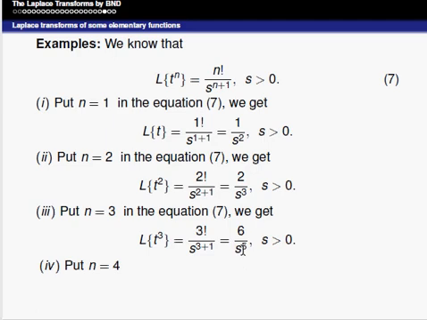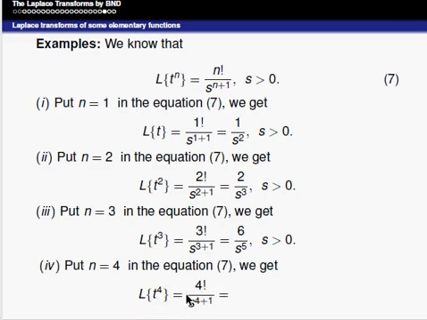Put n is equal to 4 in the above equation, that is equation 7, we get Laplace of t to the power of 4 is equal to 4 factorial divided by s to the power of 4 plus 1, that is equal to 24 divided by s to the power of 5, s is greater than 0. Overall, Laplace of t to the power of n is equal to n factorial divided by s to the power of n plus 1.